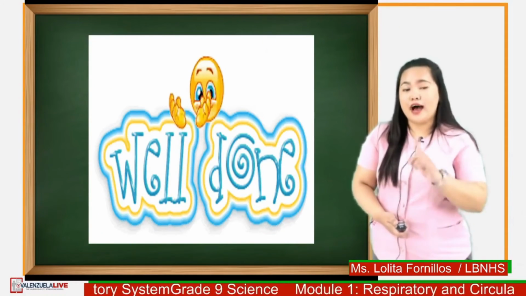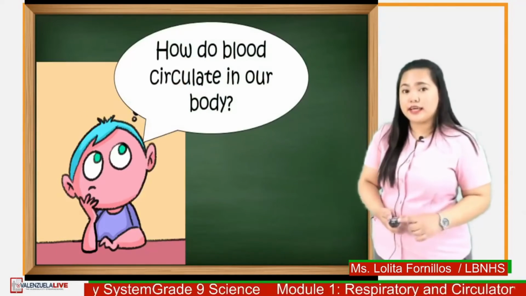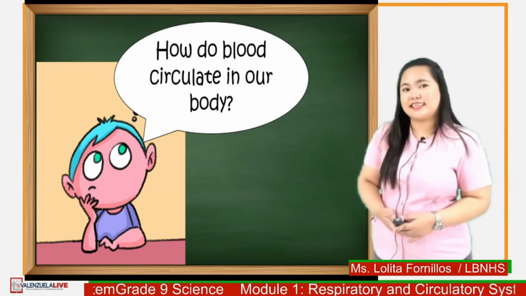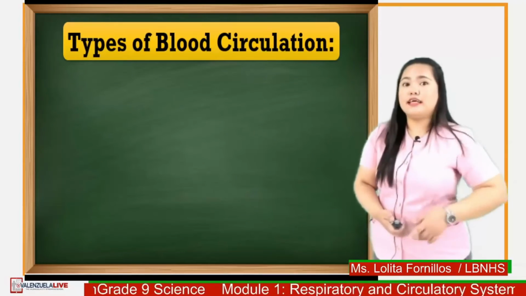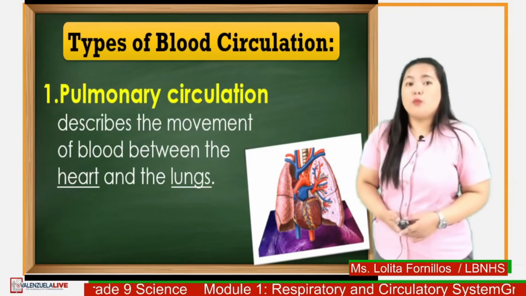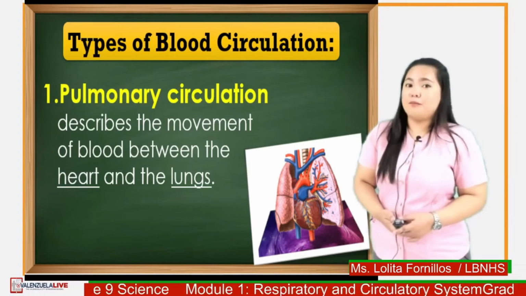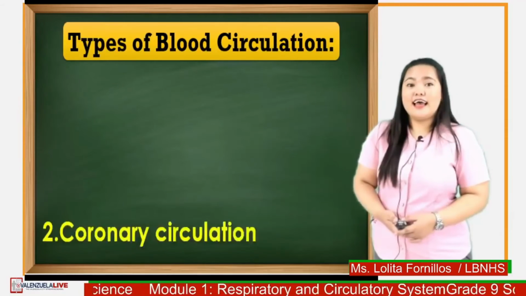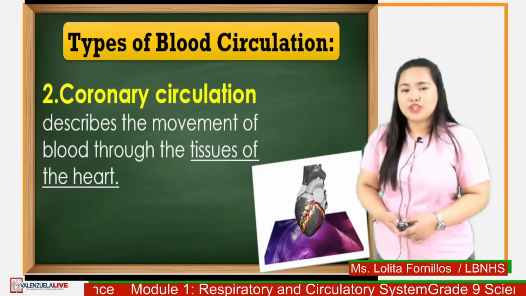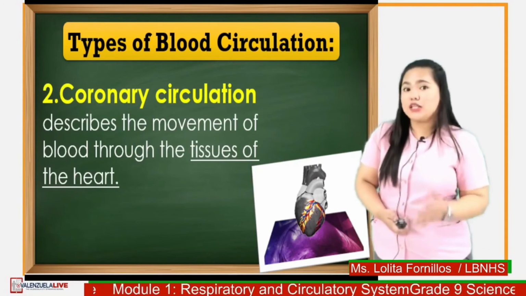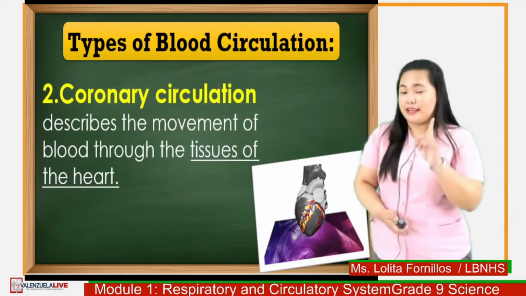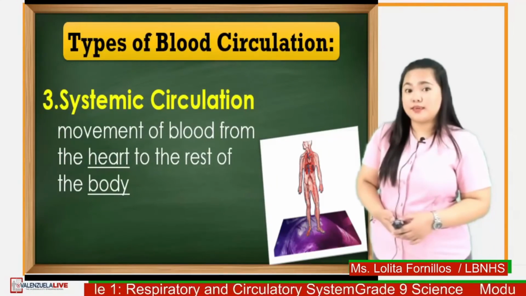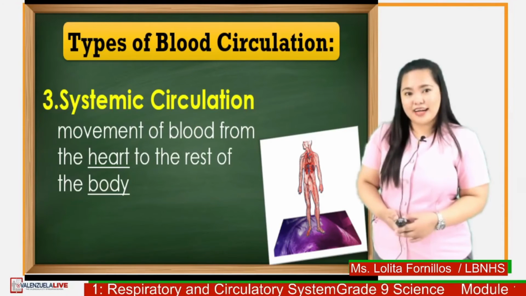Now, do you have any idea how blood circulates in our body? There are 3 ways on how the blood circulates inside the body. The first one is pulmonary circulation, which describes the movement of blood between the heart and the lungs. Second is the coronary circulation, which describes the movement of blood through the tissues of the heart. The last one is the systemic circulation that describes the movement of blood from the heart to the rest of our body.